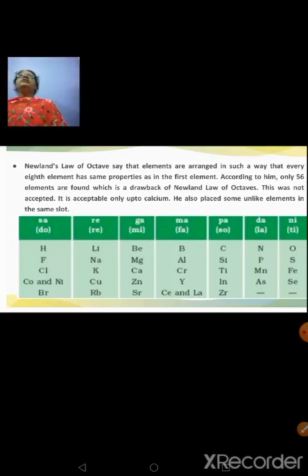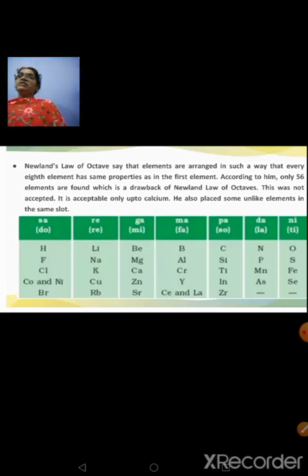But even this table was not put into practice because of certain limitations. Like he thought there would be only 56 elements in nature, and he did not think about the elements that would be discovered in the future. And then after calcium, the elements did not obey his law of octaves. And in order to fit the existing elements into his table, he started arranging the elements in the same place. That means two elements were placed under one box, and those elements did not match with the properties of the elements that were already placed in the table.